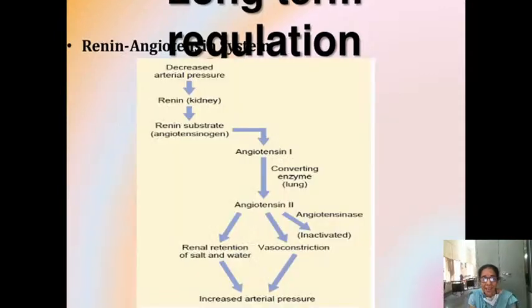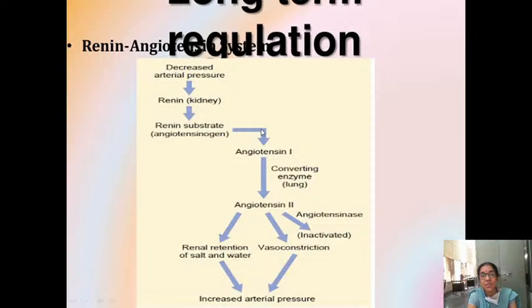Okay. The last mechanism is the renin-angiotensin-aldosterone mechanism. So this is long-term regulation. Supposing arterial pressure has decreased, what will happen? Whenever the arterial pressure is low, a substance called renin is released by the kidneys. This renin will act on the angiotensinogen. Where is this angiotensinogen? It is coming from your liver. So this angiotensinogen is converted into angiotensin 1.